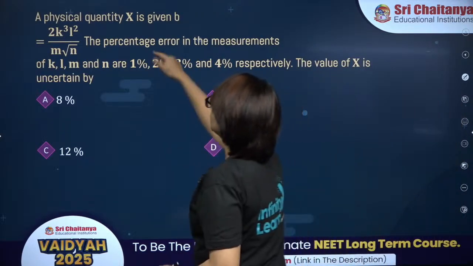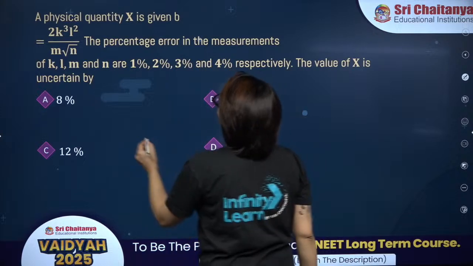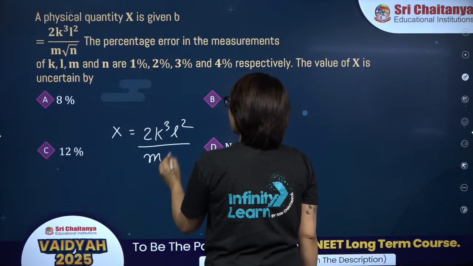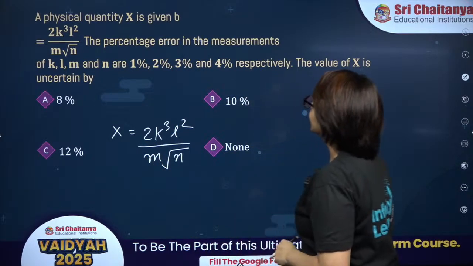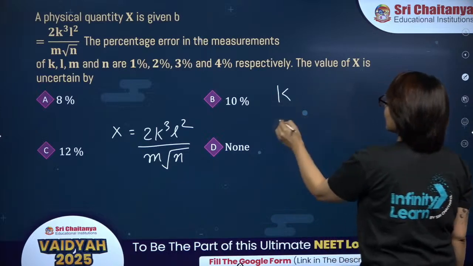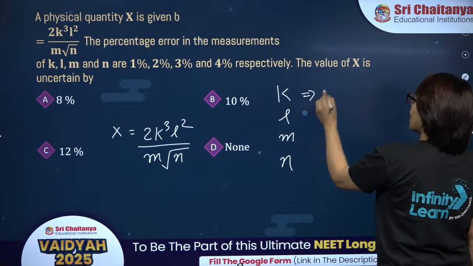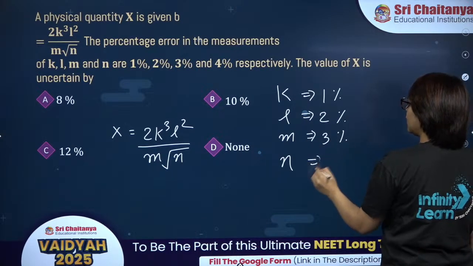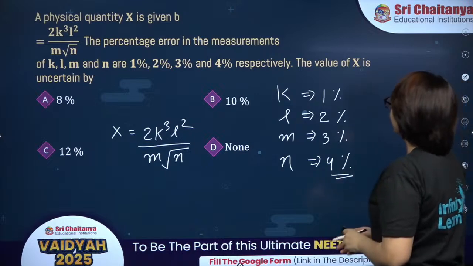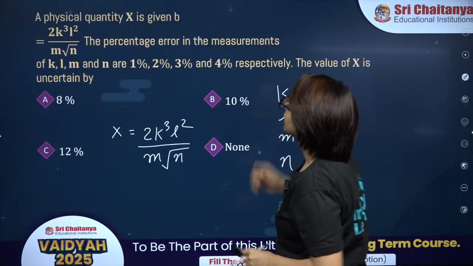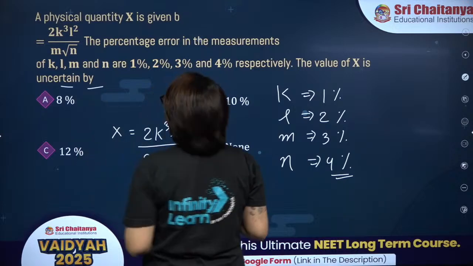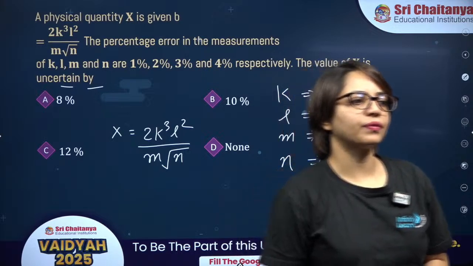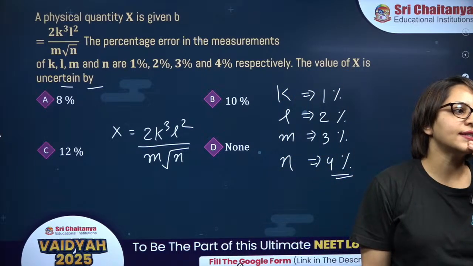This is from units and dimension. A physical quantity x is given by 2k cube L square divided by m times root n. The percentage errors in the measurements of k, L, m, n are 1%, 2%, 3% and 4% respectively. What is the value of x? Is uncertain by. That means you have to find the percentage error in the value of x. Okay. Chaliye, try this one, come on guys.